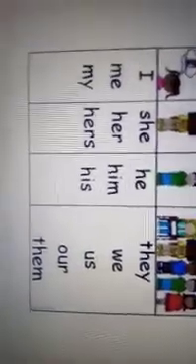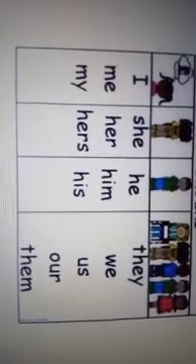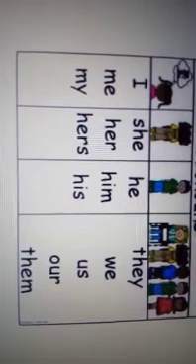Okay class, so today we are going to do the fourth part of speech. You can see here are some words we can use instead of nouns. For myself, I can use I, me, my.